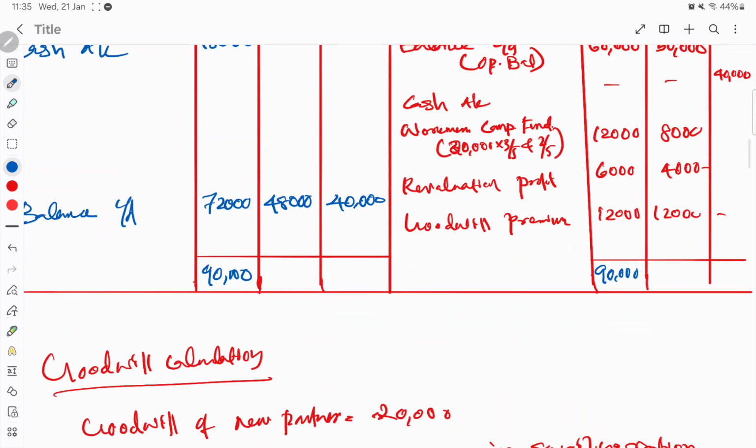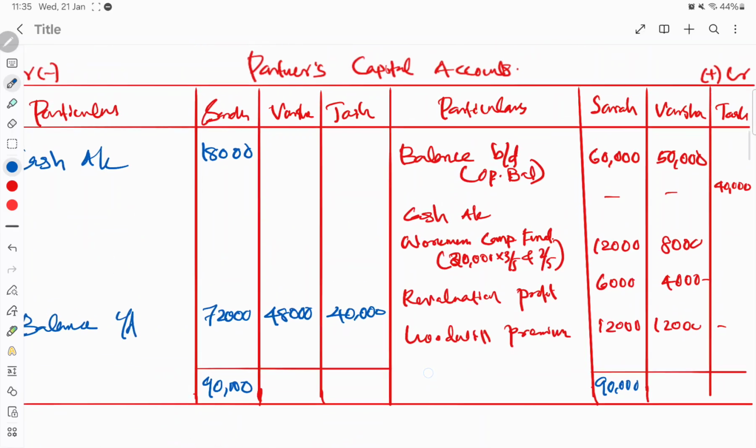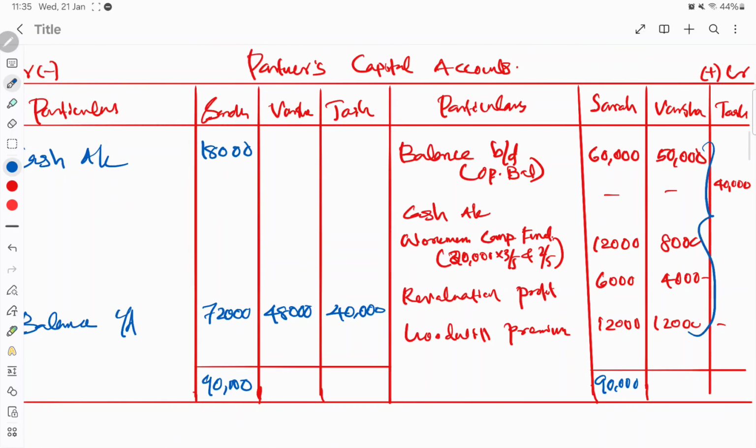And for Varsha, the credit side is higher. This side 50,000 plus 8,000 plus 4,000 and 12,000 will be 70,000. So you can write 70,000 here also. 70,000 minus 48,000 will be 22,000. And here it will be the same for the new partner, 40,000, 40,000.